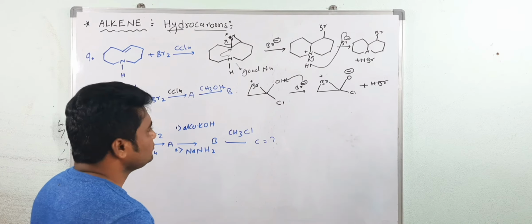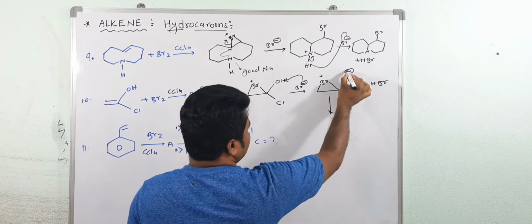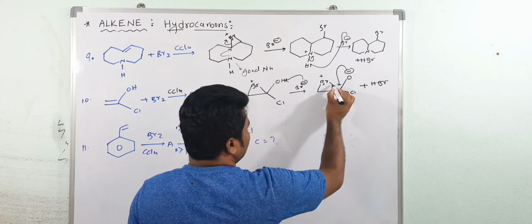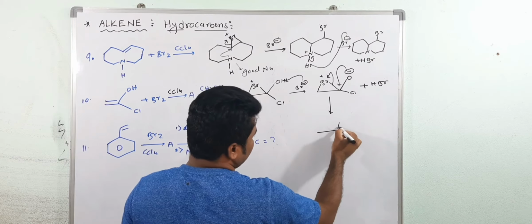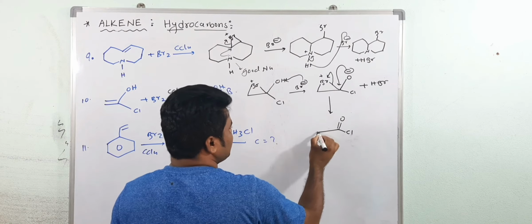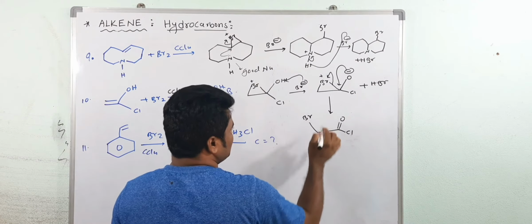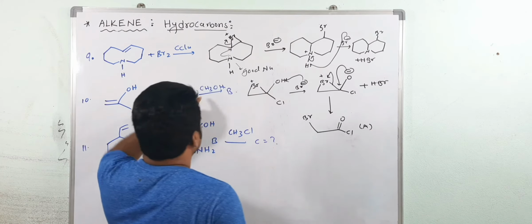Okay. After what happened? See, this negative charge forms the double bond with this one. Now ring opening will take place. Now this forms the carbonyl group. Now this is Cl, and here this is a Br. So this is the product A actually. This is product A. Then after what?